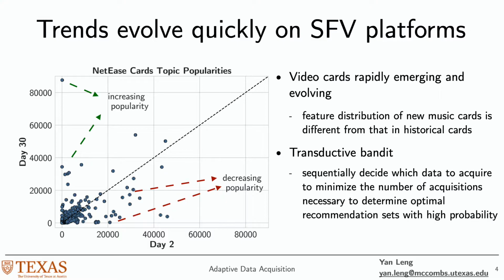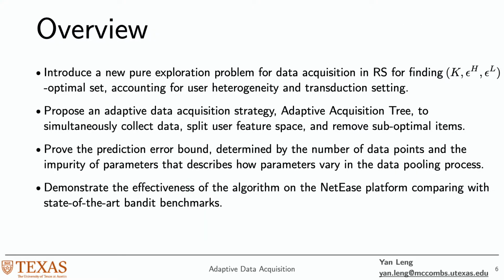However, most bandit methods assume that the data distribution of the acquisition and implementation periods are the same, while we see from this plot that this assumption does not hold. Therefore, those non-transductive methods cannot adapt in a timely manner to the new video trend, which is the pain point for many social media platforms.